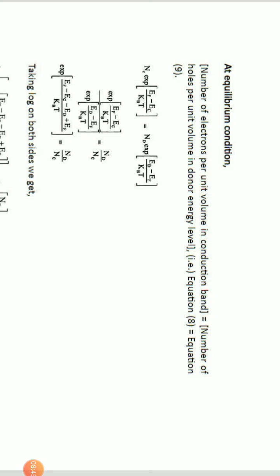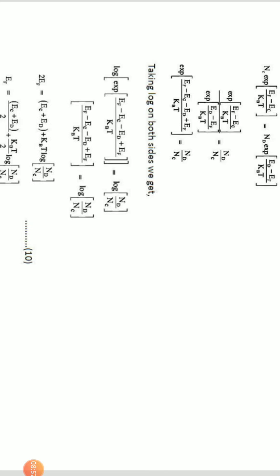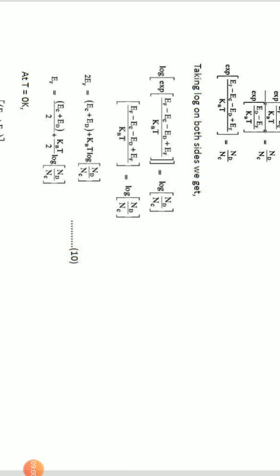So bring all exponential terms to one side and non-exponential terms to the other side. We get exponential of (EF minus EC) by kT divided by exponential of (ED minus EF) by kT equals ND by NC. Or this becomes exponential of (EF minus EC minus ED plus EF) by kT equals ND by NC. Now, first we are going to take log on both sides. When we take log on both sides, we get log of exponential of (EF minus EC minus ED plus EF) by kT equals log of ND by NC.